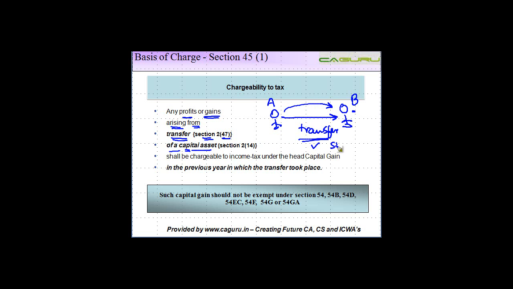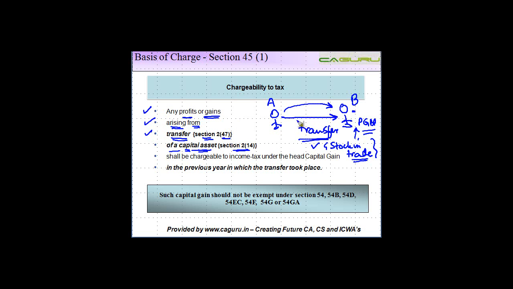If it is stock in trade, as I told you in the previous slide as well, transfer or gains arising from stock in trade are chargeable under the head profits and gains of business and profession. So it has to be a capital asset. Again, capital asset also is defined for income tax purposes in section 2 subsection 14. So what are the conditions? There are profits and gains. These profits and gains arise from transfer.